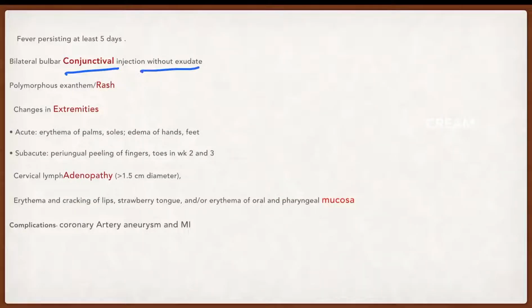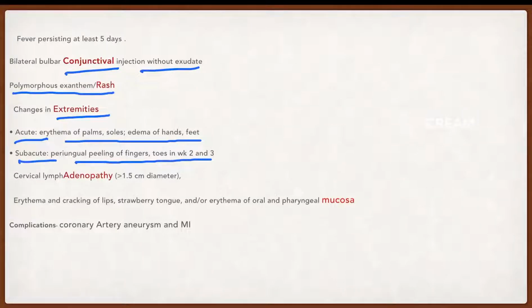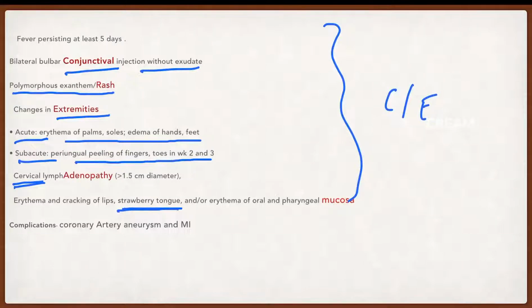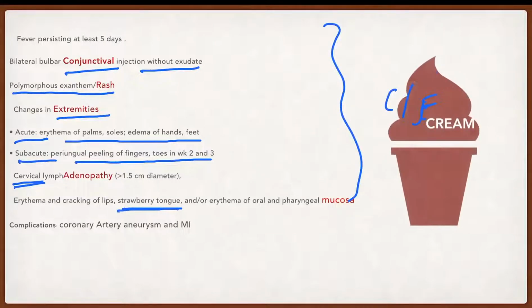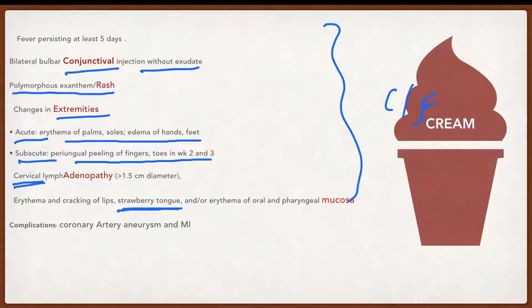Briefly, what type of conjunctivitis? Non-exudative type of conjunctivitis. What type of rash? Polymorphous rash. What type of changes in extremities? In the acute stage, erythema of palms and soles and edema of hands and feet. In the subacute stage there is periungual peeling. I showed a picture of everything. What type of lymphadenopathy? Cervical lymphadenopathy. And what type of mucosal change will you see? Strawberry tongue. Along with that, you can remember erythema and cracking of lips. This is about the clinical features of Kawasaki disease. Okay, the mnemonic is CREAM.